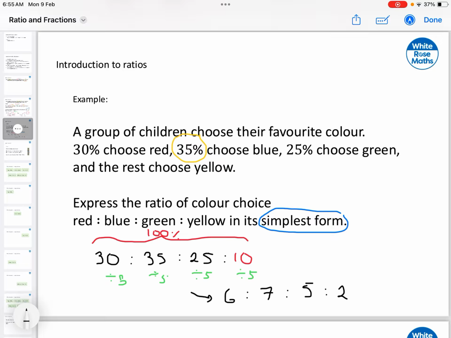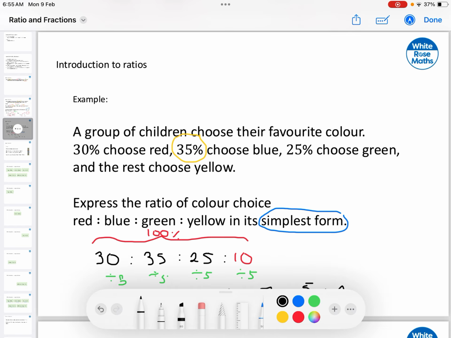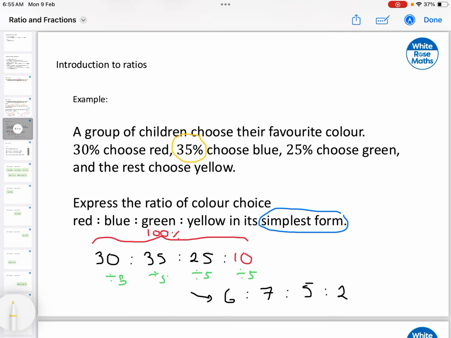So what we can say here, now that I've divided, is that for every 2 that we have choosing yellow, there are 6 choosing red, for example. Or that for every 5 who are choosing, in this case green, there are 7 choosing blue. So it doesn't matter that you're simplifying. We're no longer talking about percentages, of course, because it doesn't add to 100, but the relationship between the amounts remains.